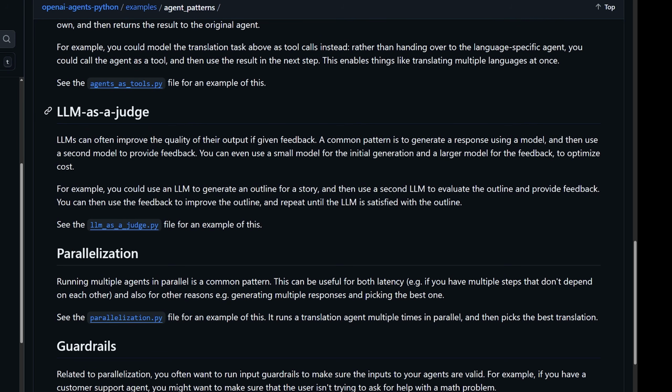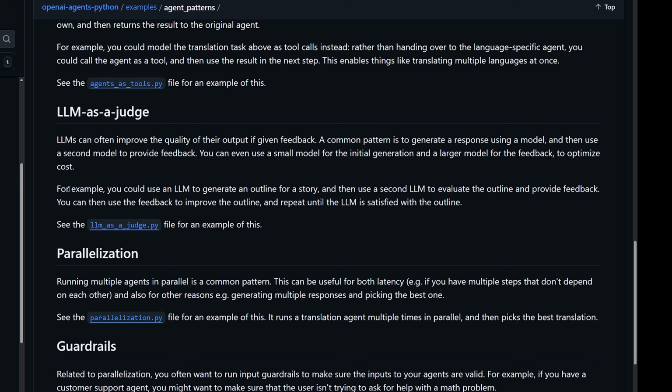Okay, now we have LLM as a judge. This is a really cool concept that you can use to improve the quality of an output. Large language models can often improve the quality of their output if given feedback. So a common pattern is to generate a response using a model and then use a second model to provide feedback. You can even use a small model for the initial generation and a larger model for the feedback to optimize cost.